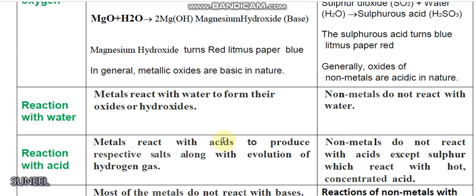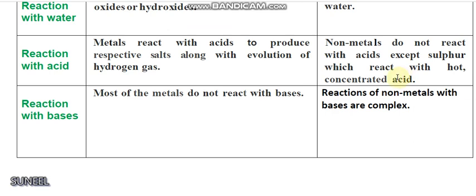Metals react with acids to produce salt along with the evolution of hydrogen gas, whereas non-metals do not react with acids except sulfur, which reacts with hot concentrated acids. Similarly, reaction with bases. Most of the metals do not react with bases, and reactions of non-metals with bases are quite complex.